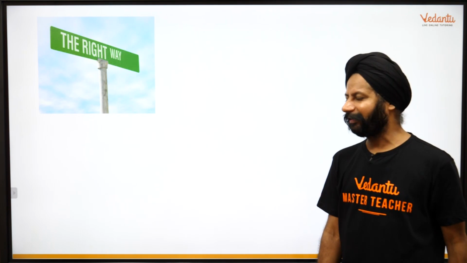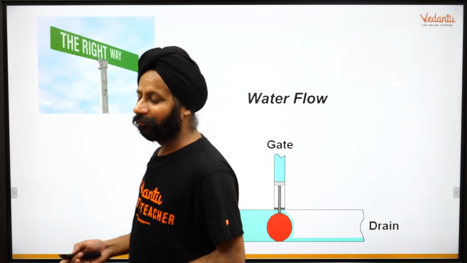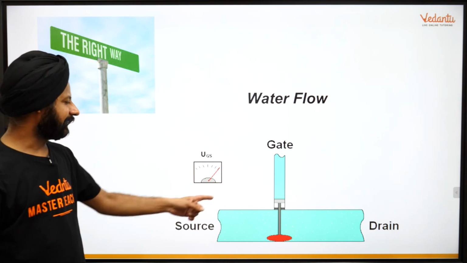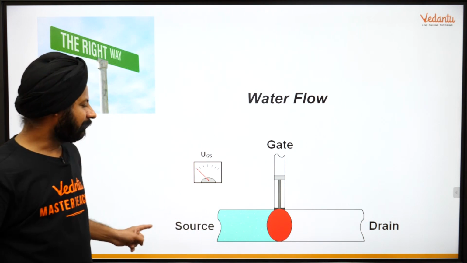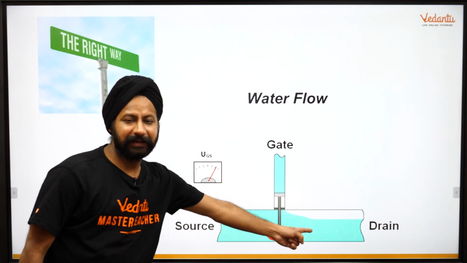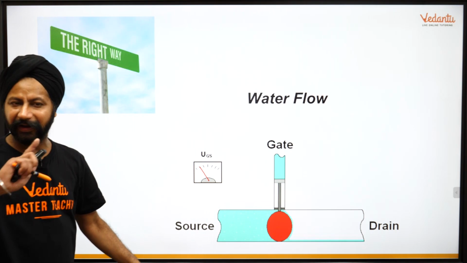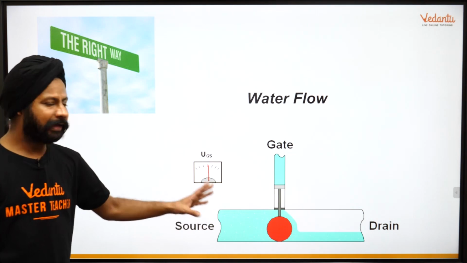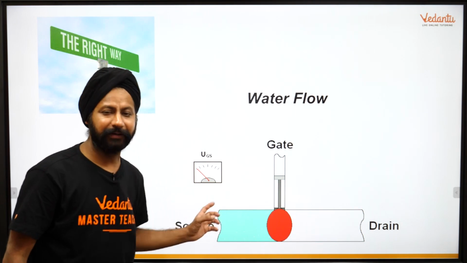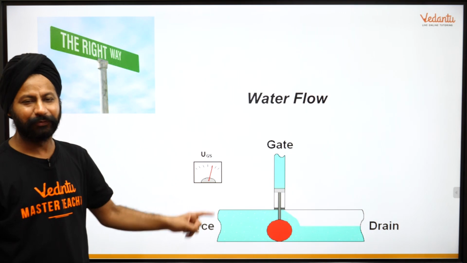So the right way to understand this, as I've already said, is the analogies that we do with the mechanical world around us, and we have seen that in electrostatics also. This analogy is going to help you a lot. This is a transistor. This is the emitter, this is the collector, and this is the base. Understand it this way, self-analyze. I'm not going to teach you today. Analyze yourself. Emitter is the source of charges. Collector is the drain where the charges are going, and the base is actually the switch over there.